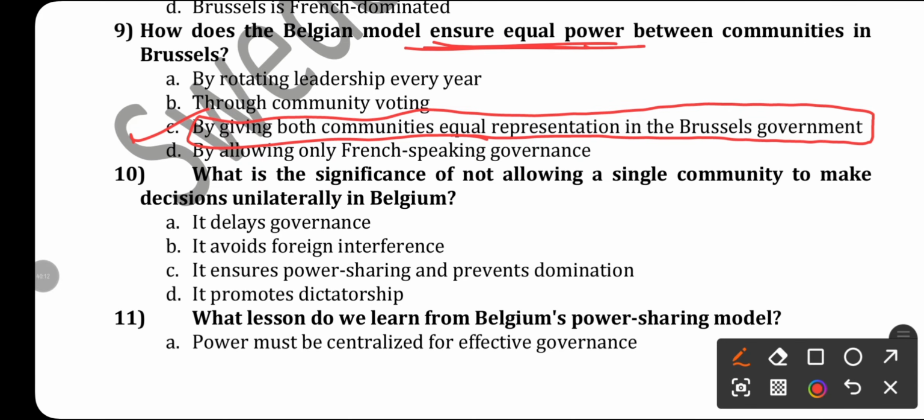What is the significance of not allowing a single community to make decisions unilaterally in Belgium? What is the significance of not allowing?